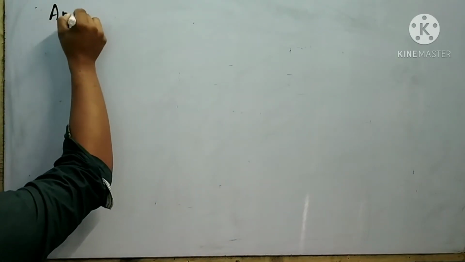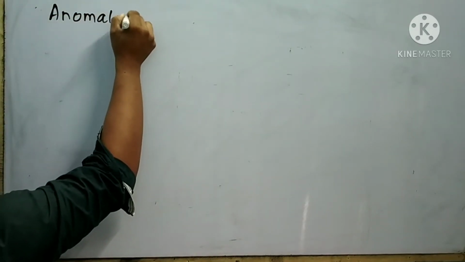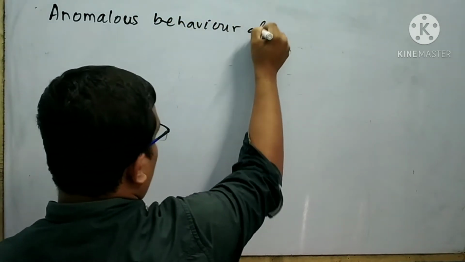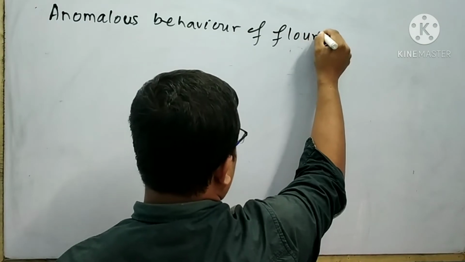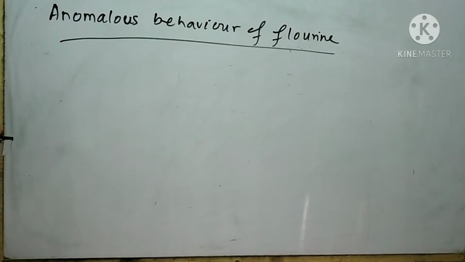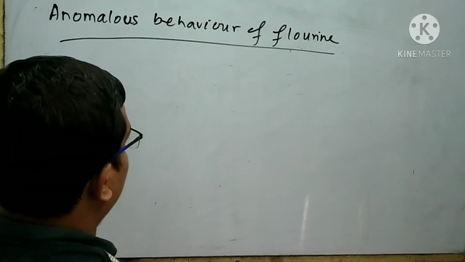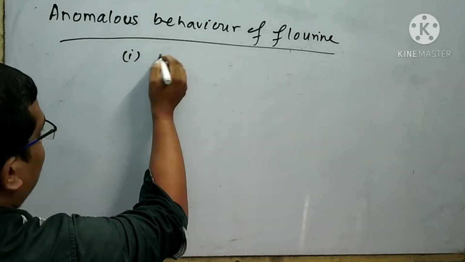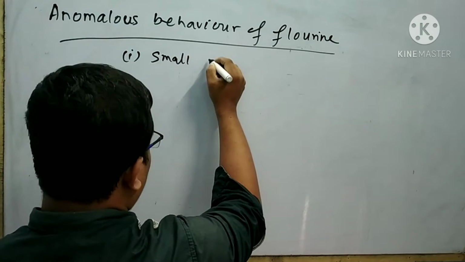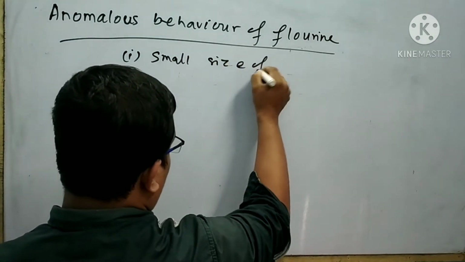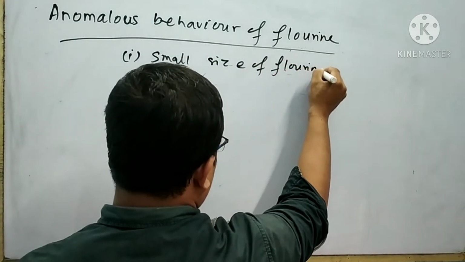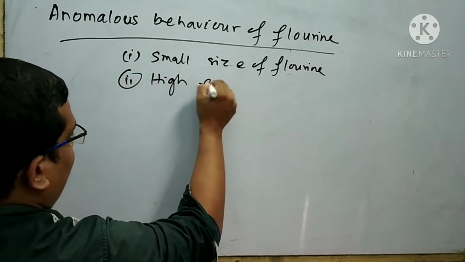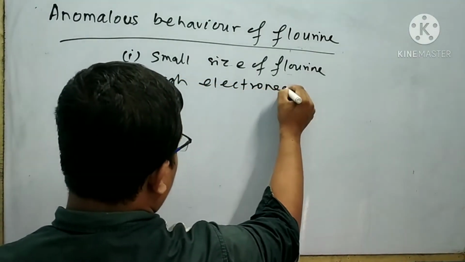Next, I will discuss the anomalous behavior of fluorine. Fluorine shows anomalous behavior due to the following causes. Point 1 is small size of fluorine. Second point is high electronegativity.